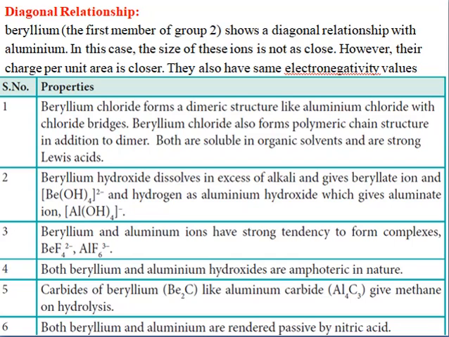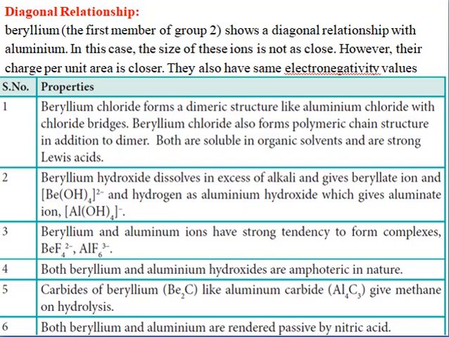If you take beryllium chloride, it forms a dimeric structure, that is, two beryllium chloride units combine to form a dimeric structure. Like that, aluminium chloride also forms chloride bridges. Then beryllium chloride also forms a polymeric chain structure in addition to the dimers, and both are soluble in organic solvents. So they are called strong Lewis acids. What is a Lewis acid? We will learn about Lewis acids in detail next year in the solutions lesson.